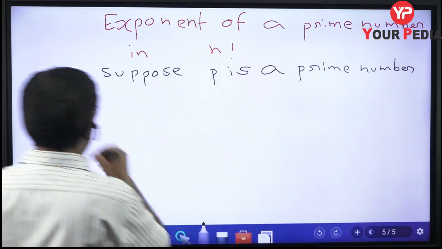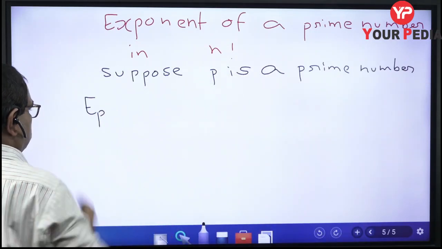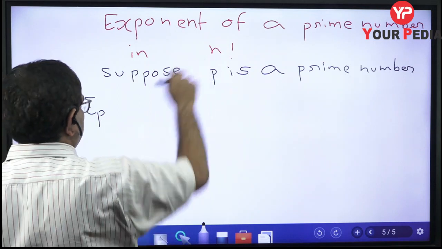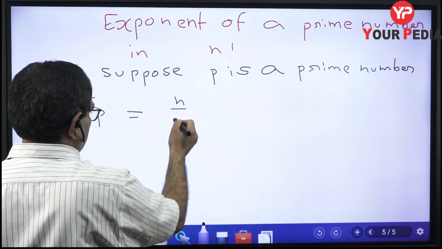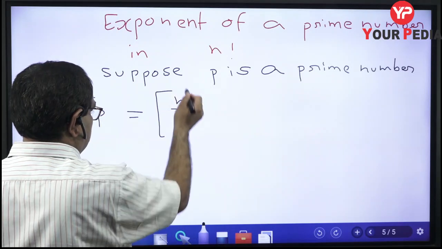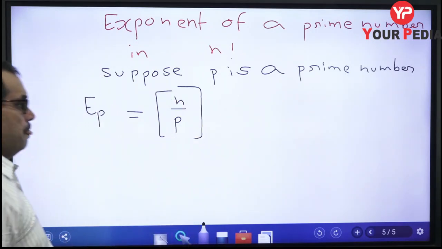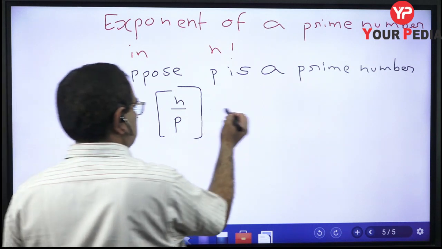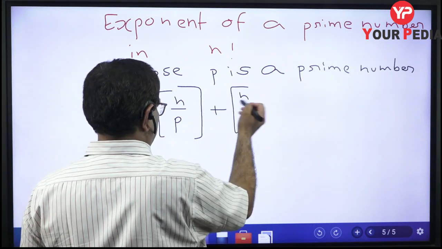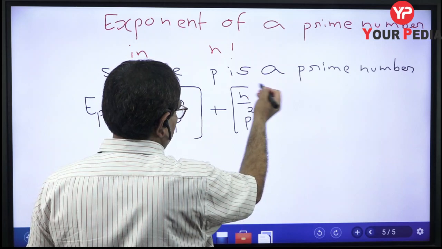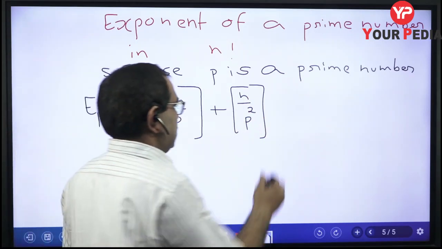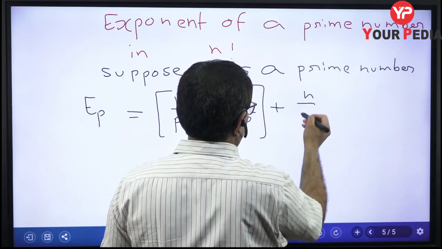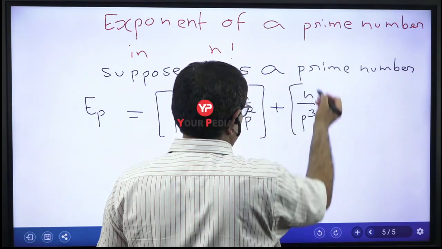So the exponent of p in n factorial is equal to n upon p, and we will write the greatest integer value of this n upon p, plus n upon p square, greatest integer value, this represents the greatest integer function, plus n upon p cube and so on.